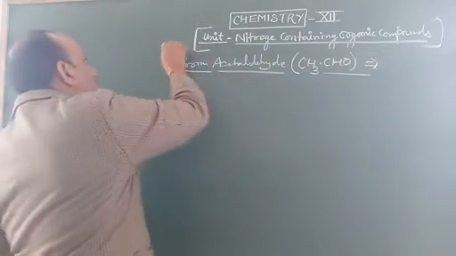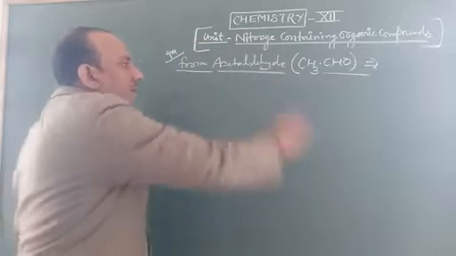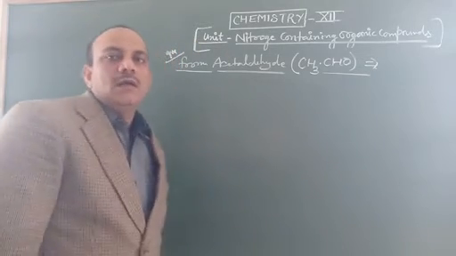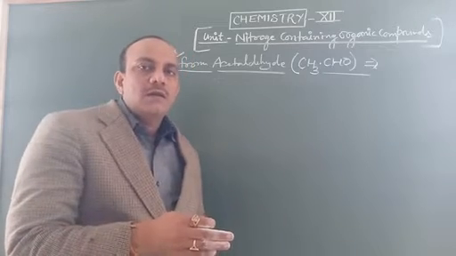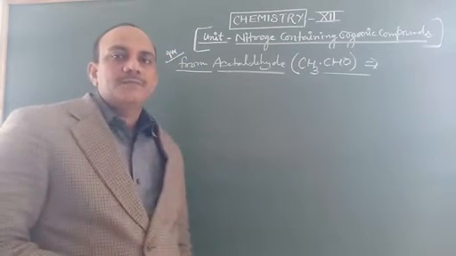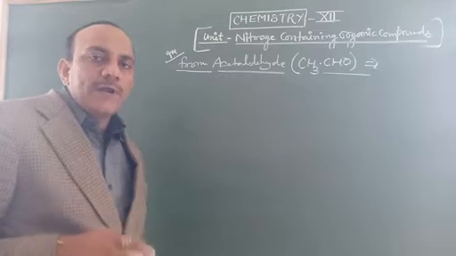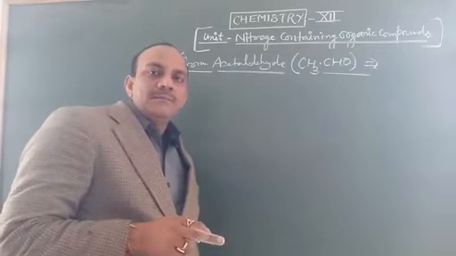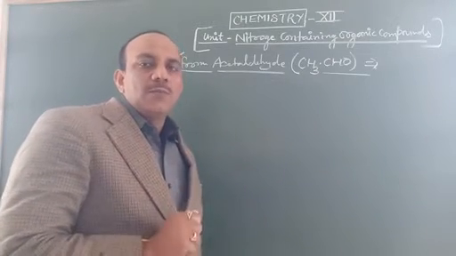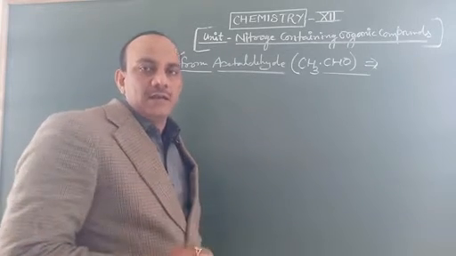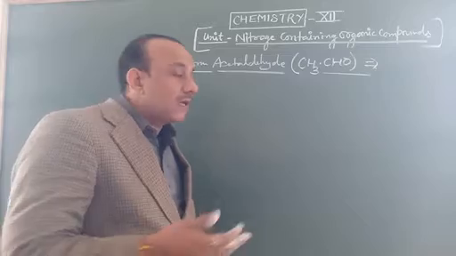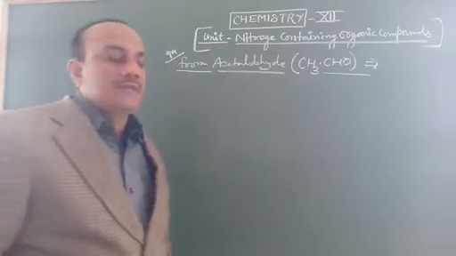It is also a most important conversion reaction: ethylamine from acetaldehyde. What happens when acetaldehyde reacts with ammonia and hydrogen in the presence of a nickel catalyst? Then it is the forming concept of this reaction.